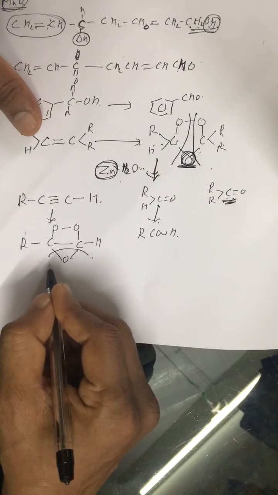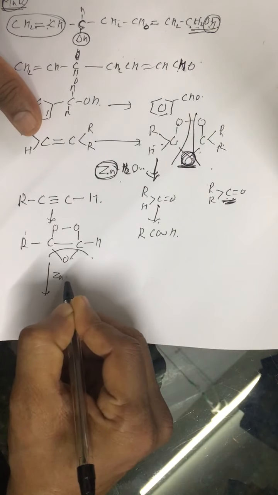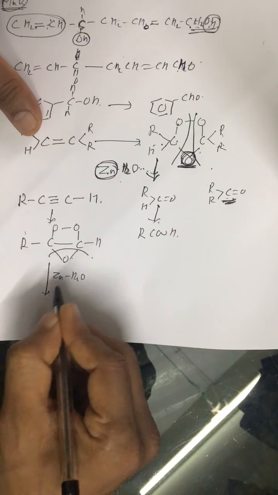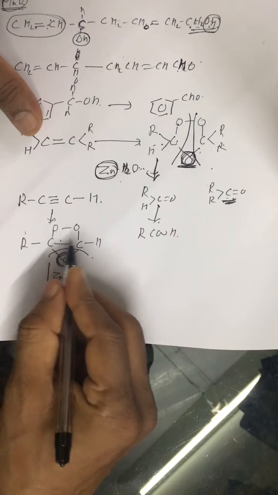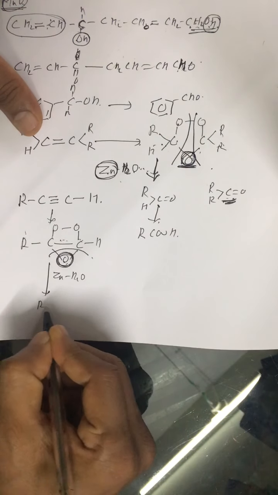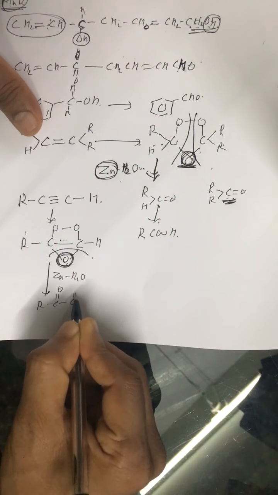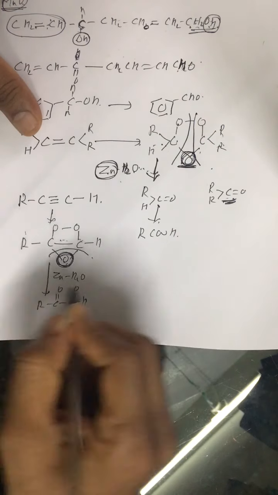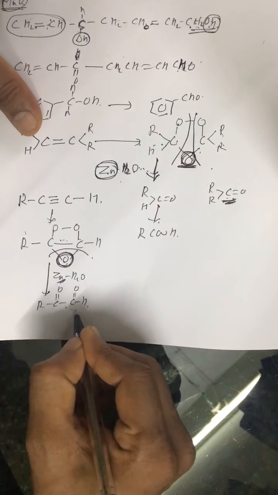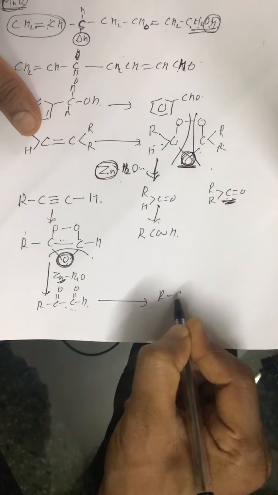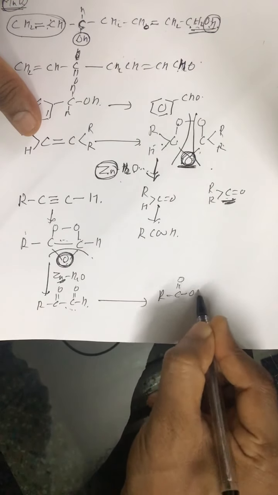If it is carried out in the presence of zinc and H2O, this oxygen will not be able to oxidize this product, and we get RCOCHO. But if you do not use zinc, in that case this product is further broken into acids, like OH.